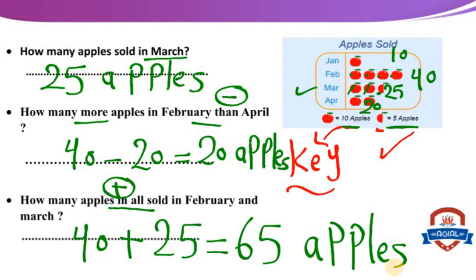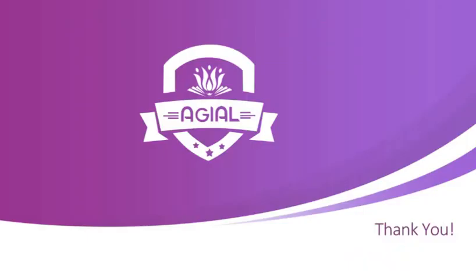In the pictograph, we use the key, but in the bar graph, we use the columns and bars, okay? Thanks for listening and have a nice day.